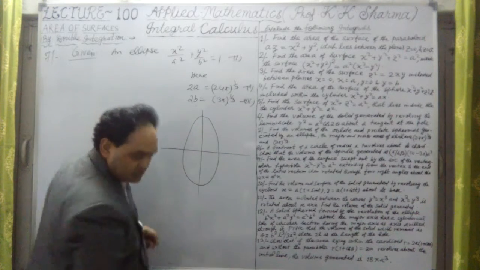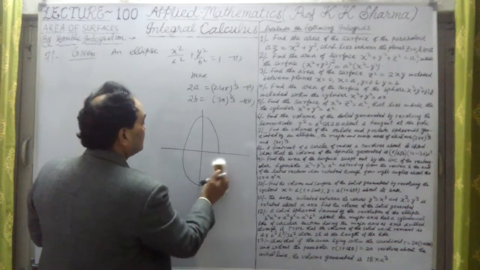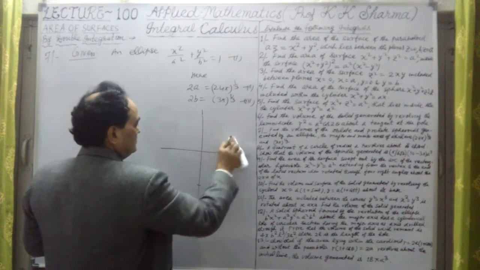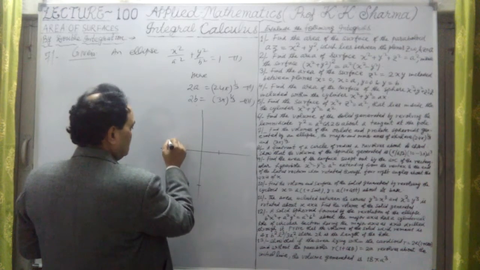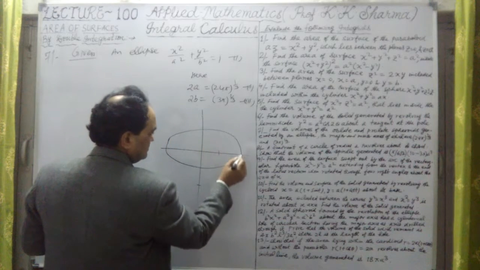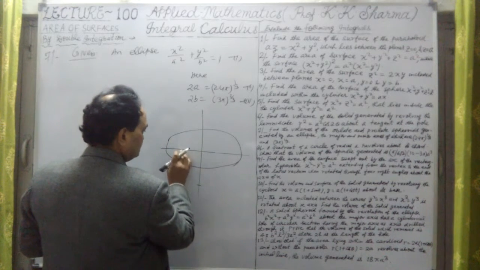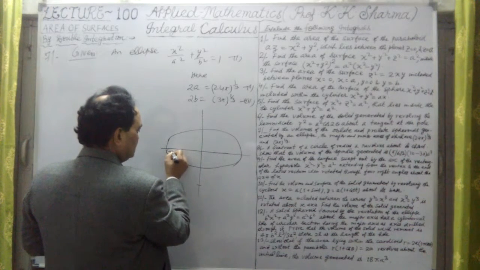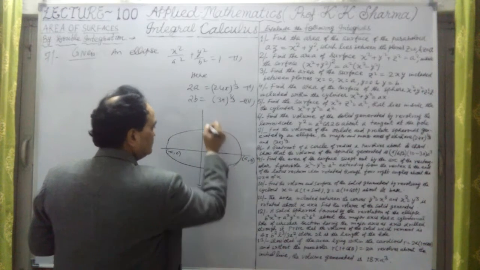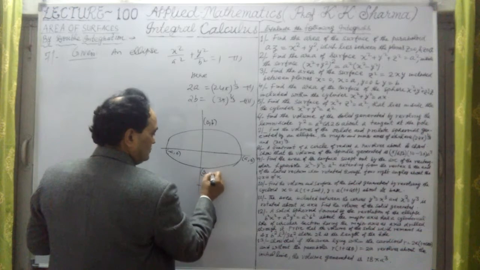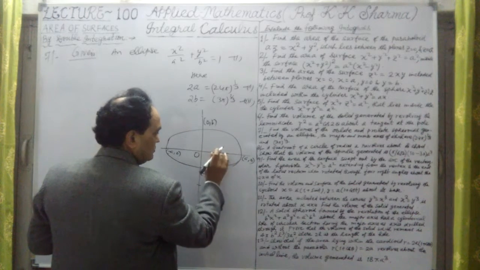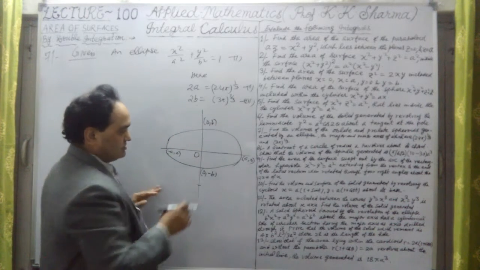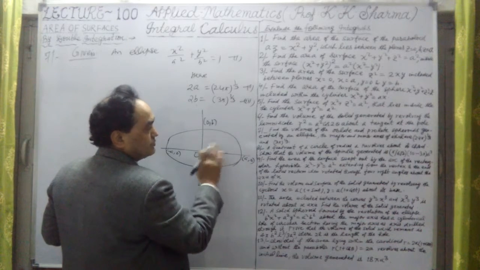Now we can draw like this, because here we have taken the parabola type like that. If we take the ellipse like this, the major axis is this, and the length of this major axis we are given. Let me take this as minus a, 0 and this as plus a, 0, this is 0, b and this is 0, minus b.